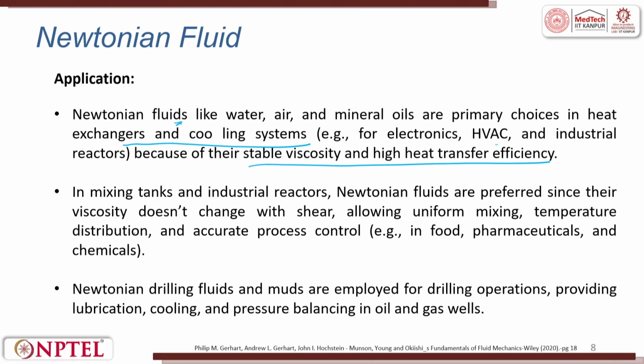In mixing tanks and industrial reactors, Newtonian fluids are preferred since the viscosity does not change with shear, allowing uniform mixing, temperature distribution and accurate process control. When you mix juice, you put in syrup and then water, then you mix it. So, mixing happens in a Newtonian fluid, which leads to accurate process control.